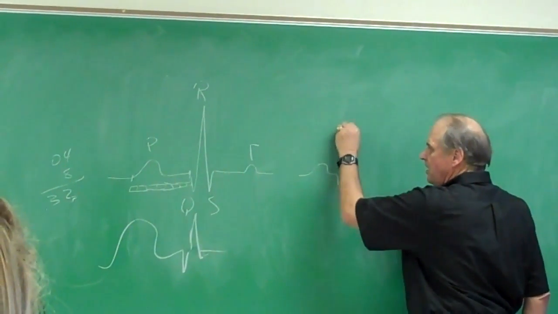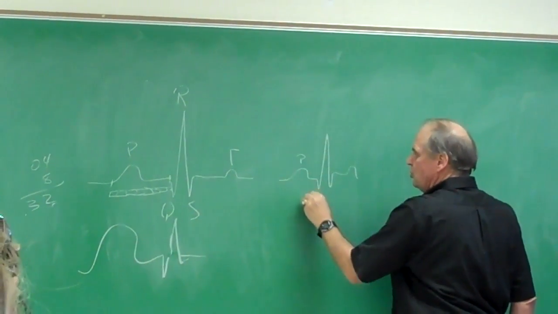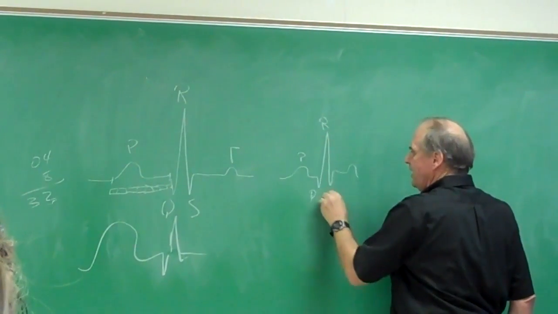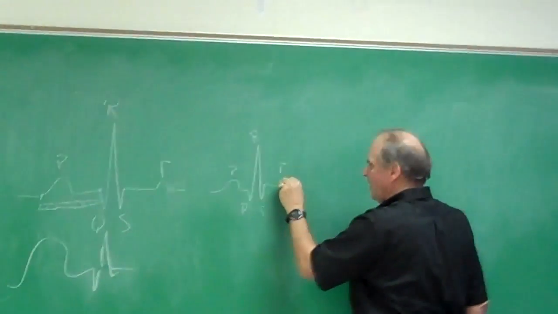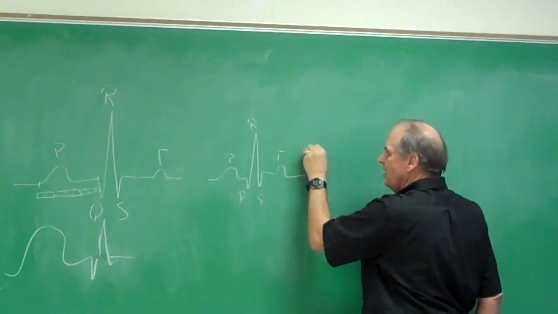Here's the P. Okay, I'm just drawing it hurriedly. All right, there's the T. All right, P, Q, R, S, T. All right, T. Okay, now we come down here. All right, now here's the start of the second one. Here's the P.